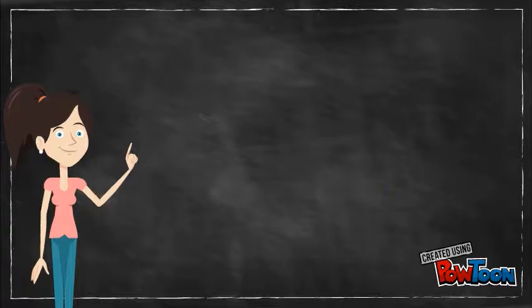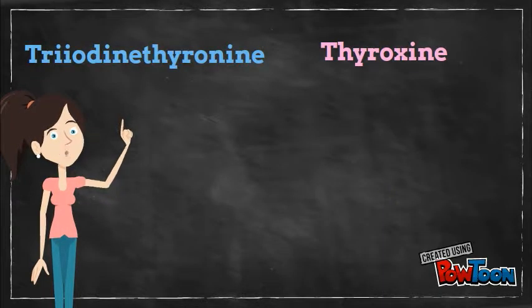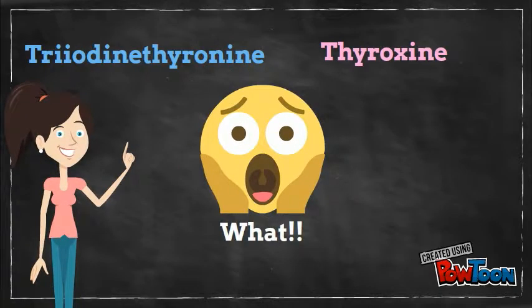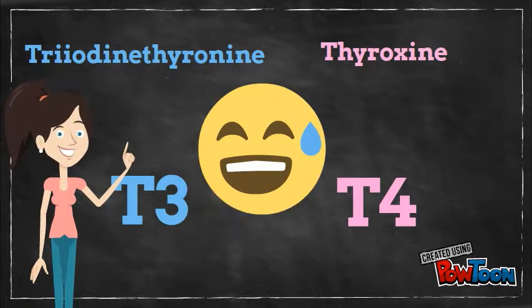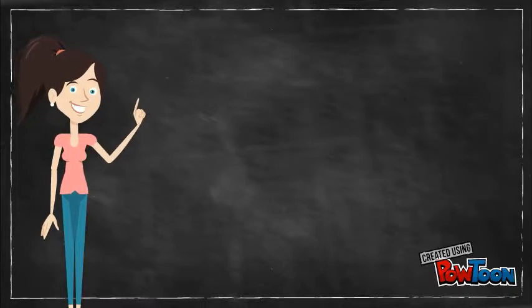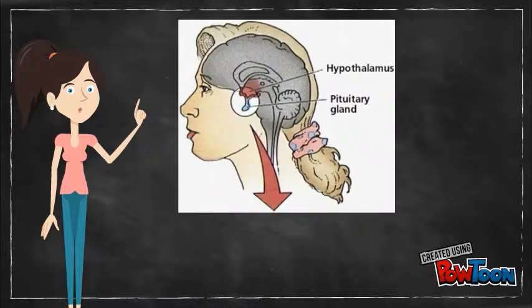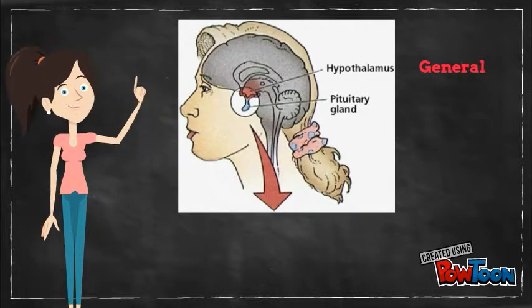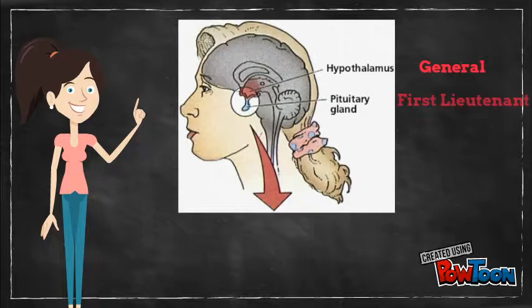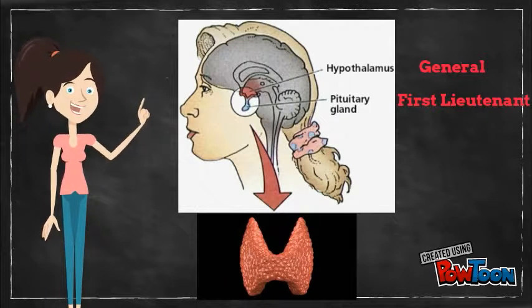There are two main types of hormone produced by the thyroid, triiodothyronine and thyroxine, which are also referred to as T3 and T4. However, these thyroid hormones have to be controlled by their superior commanders. If your hypothalamus is the general of the endocrine system, then your pituitary gland must be the first lieutenant. The thyroid gland has to obey the general's order delivered by the first lieutenant.